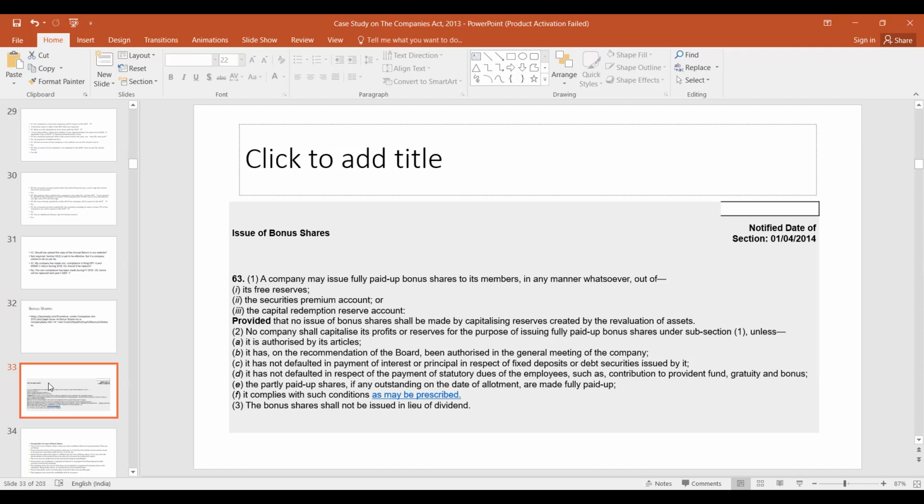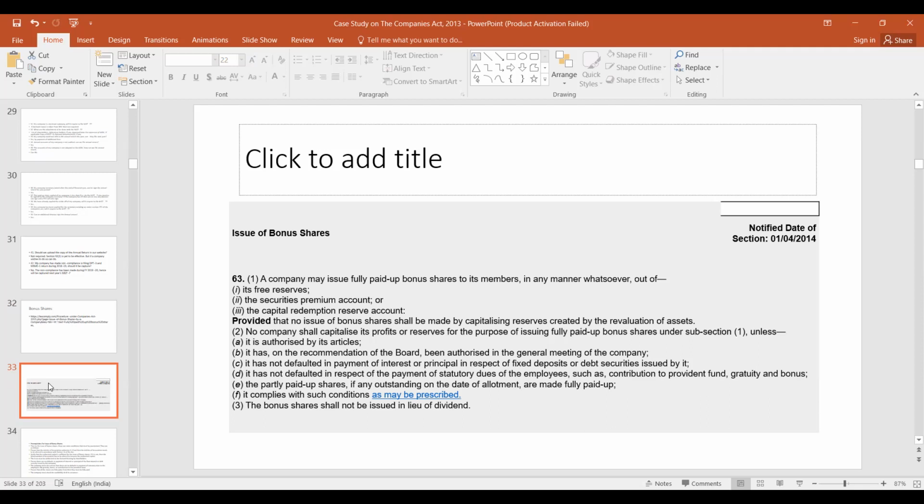first of all, bonus shares cannot be issued in lieu of dividend. Dividend is separate, bonus shares are separate. You cannot say that this year we are skipping the dividend, but we are issuing you bonus shares. A company may issue fully paid up bonus shares to its members in any manner whatsoever out of its free reserves, securities premium account, that is share premium account, or capital redemption reserve account, provided that no issue of bonus shares shall be made by capitalizing reserves created by the revaluation of assets.